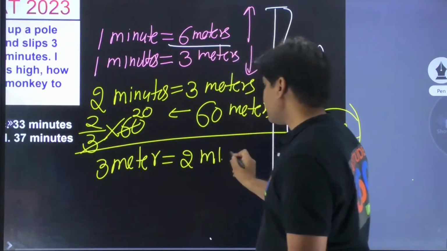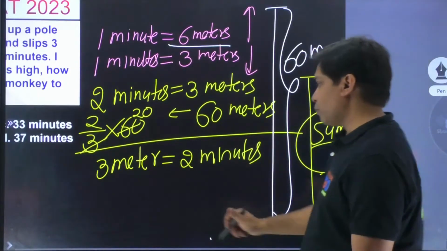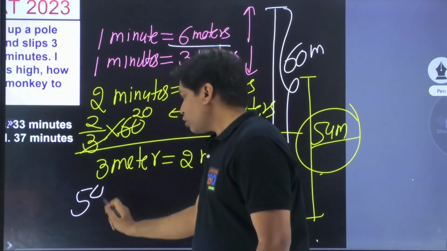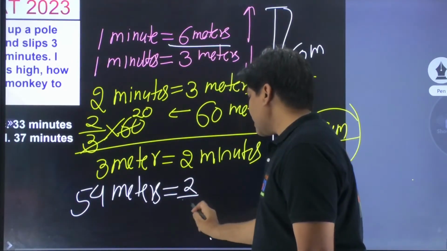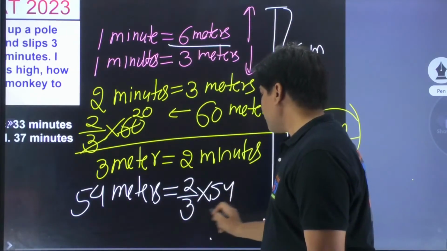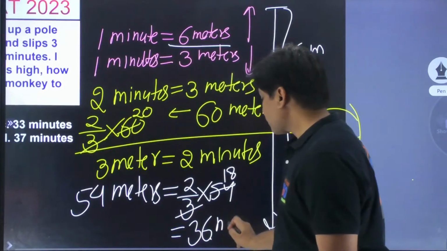Understand this. So in order to reach a height of 54 meters, it is going to be taking 2 by 3 into 54. If you simplify this, a total of 36 minutes.